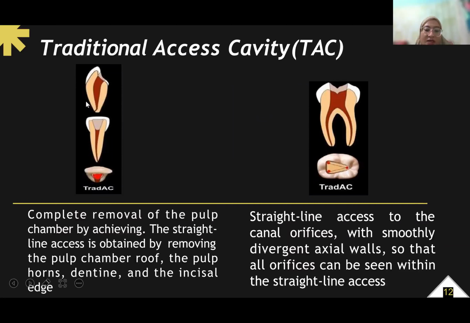Straight line access is obtained by removing the pulp chamber roof, the pulp horns, dentin, and the incisal edge, with smoothly divergent axial walls so that all orifices can be seen with straight line access.